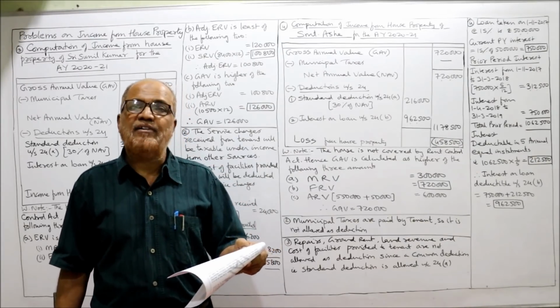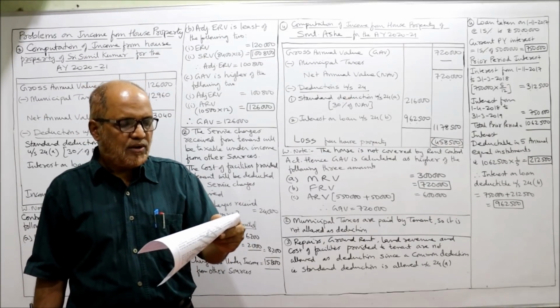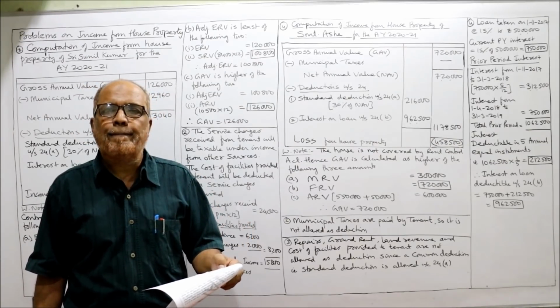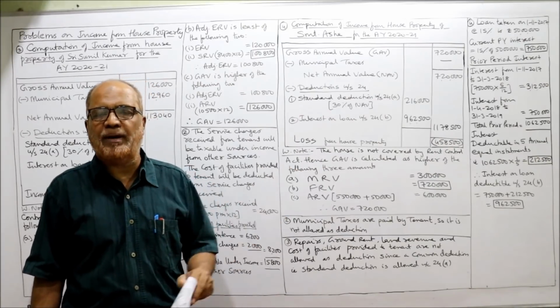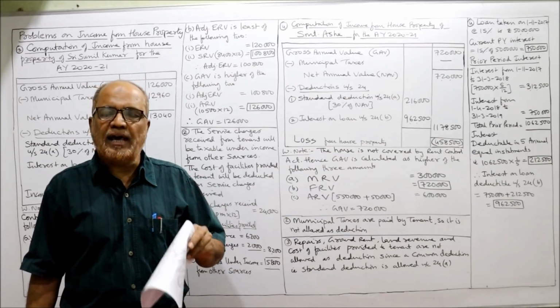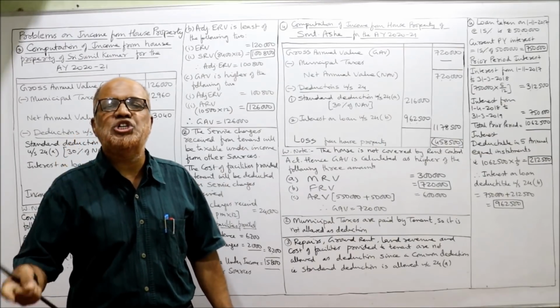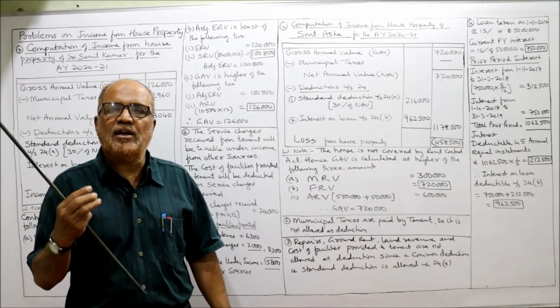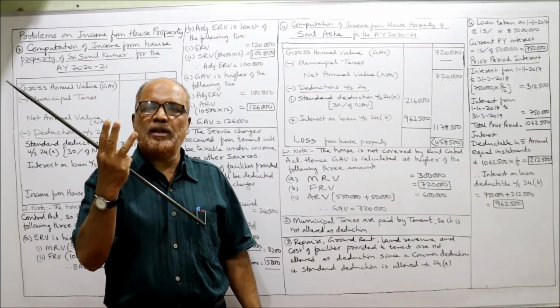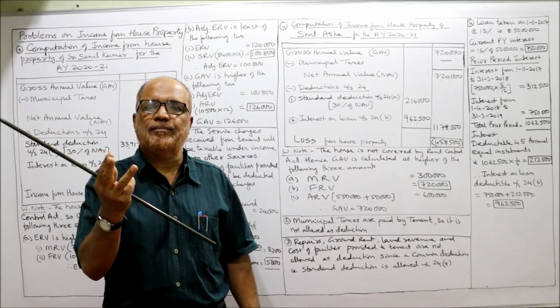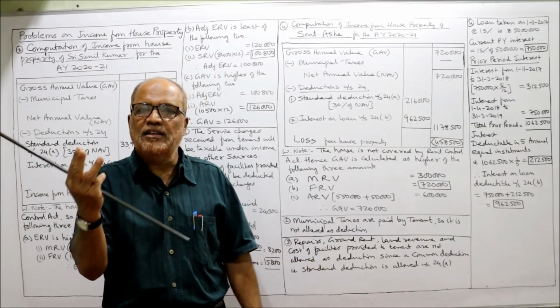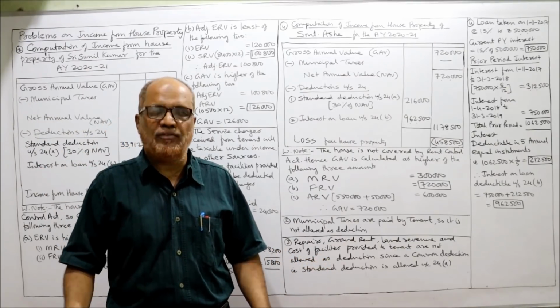Fair rent, FRV, is 7,20,000. We are not given SRV. Standard rental value is not given. The house is not covered by Rent Control Act. So directly in one step we can find out GAV. GAV is the higher of the following 3 amounts. What are the 3 amounts? First, MRV, FRV, ARV. No standard rent. The higher of these 3 will be the GAV.